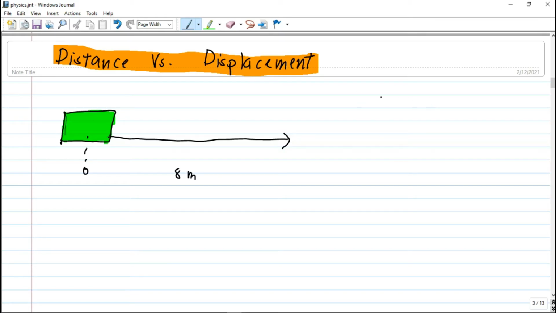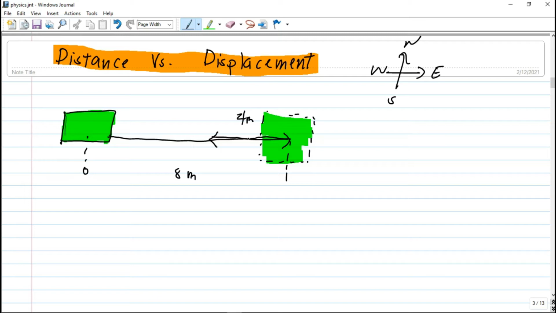North, south, east, and west. So it moves 8 meters to the east. After it moves 8 meters east, it is at this final position here. Then from this position, it moves again, let's say, 4 meters. So the total distance traveled by this green box is 8 meters plus 4 meters, which is equal to 12 meters.